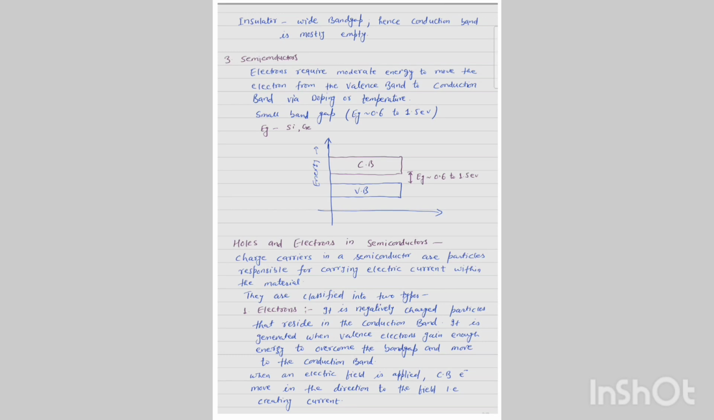Holes and electrons in the semiconductor. The charge carriers in a semiconductor are particles responsible for carrying electric current within the material. They are classified into two types. First, electrons: negatively charged particles that reside in the conduction band. They are generated when valence electrons gain enough energy to overcome the band gap and move to the conduction band. When an electric field is applied, the conduction band electrons move opposite to the direction of the electric field, which is responsible for the current.